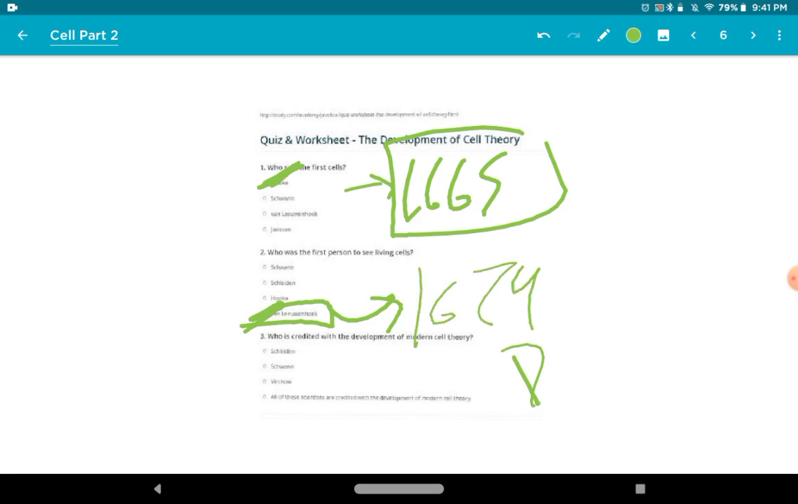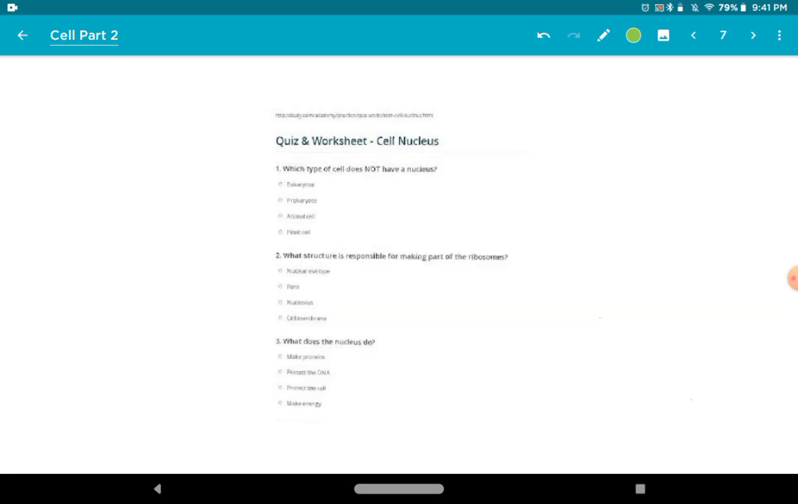Who is credited with the development of the modern cell theory? Schleiden, Schwann, Virchow, and all of these. So if you know that Virchow proposed the cell theory, then Schleiden and Schwann added their things. But all of them contributed, na? Then the answer D is correct. All the scientists contributed to the modern cell theory. So we have done the questions based on the cell theory.